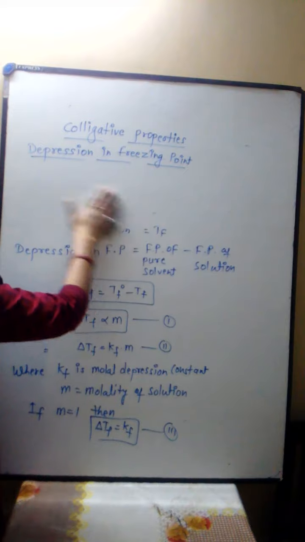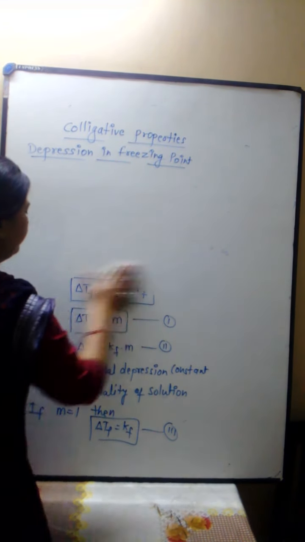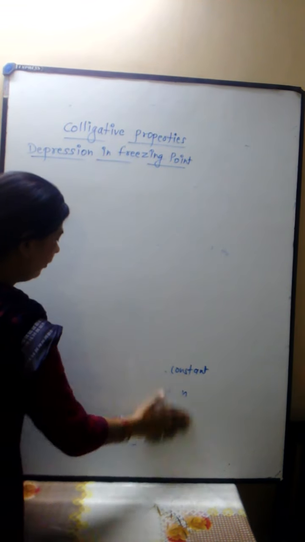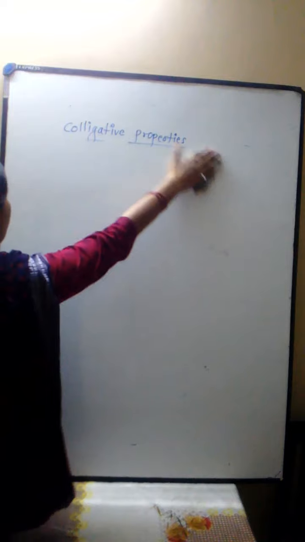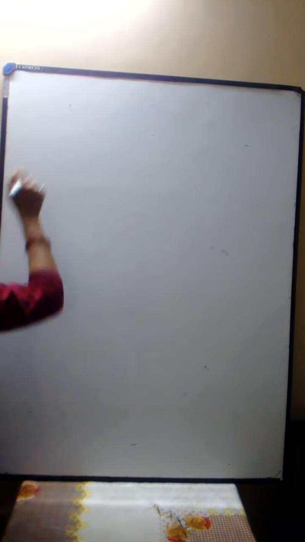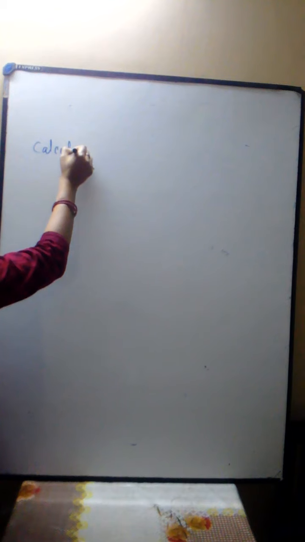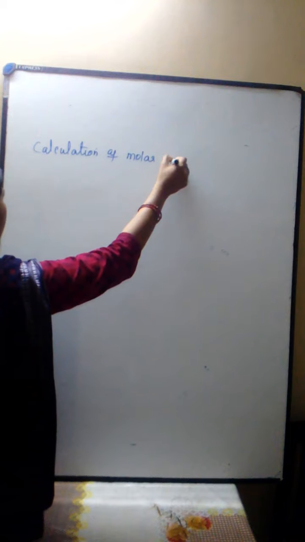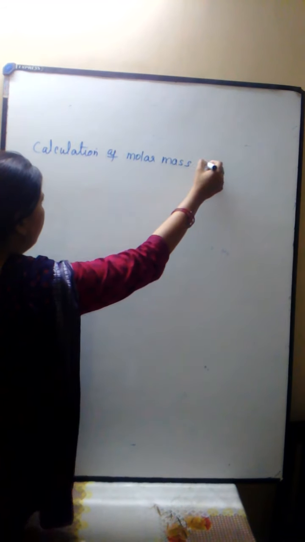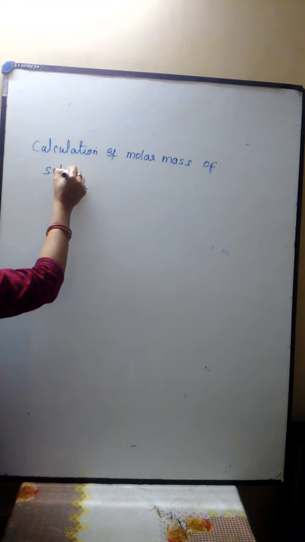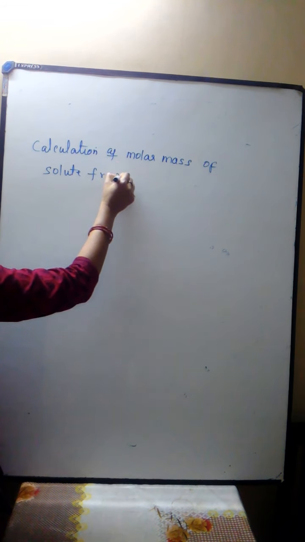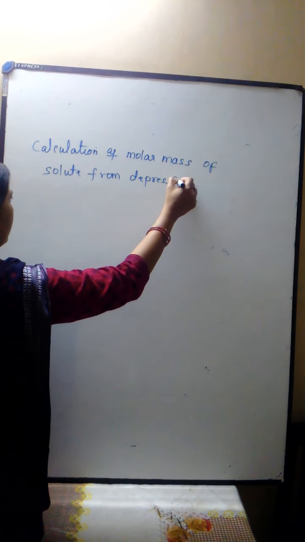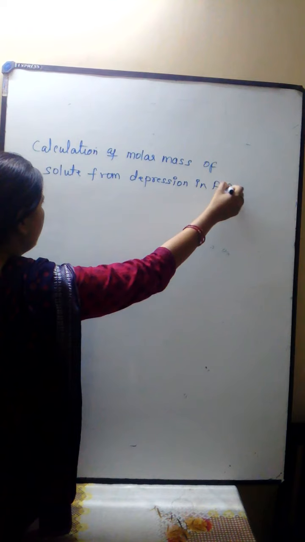So we calculate the molar mass of solute from depression in freezing point.